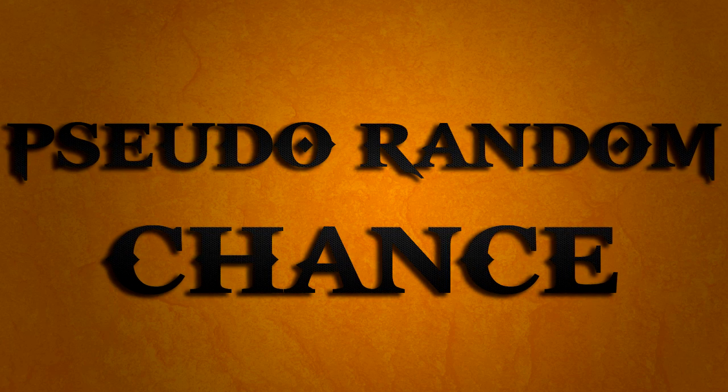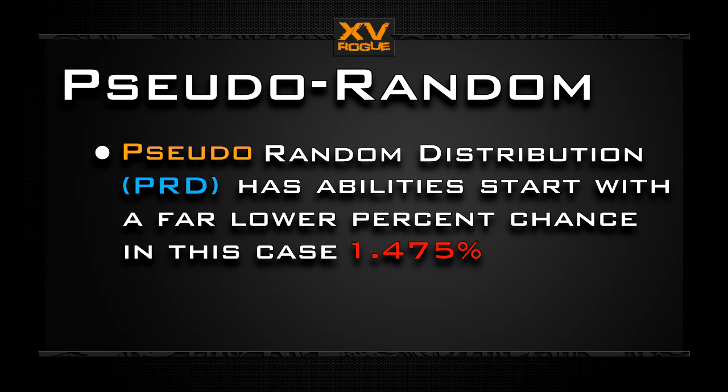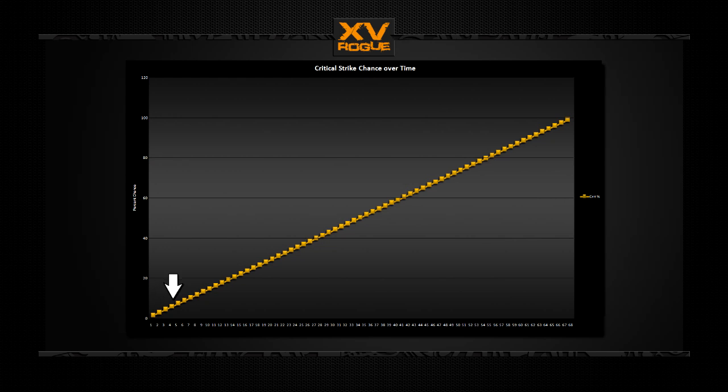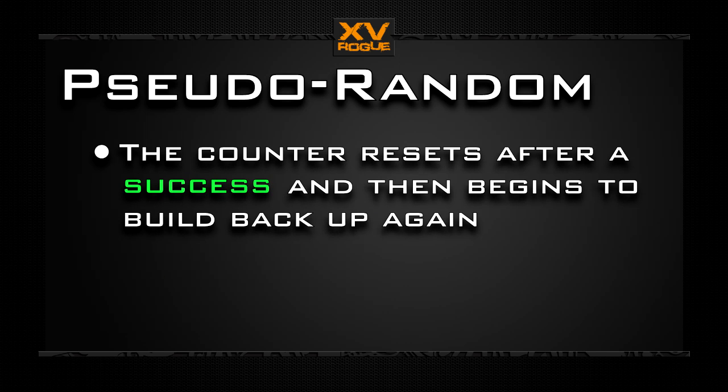This is where pseudo random chance comes into play. Instead of having a 10% chance to crit, Chaos Knight actually begins with only a 1.475% chance. This percentage then increases by the same amount on each consecutive attack that fails to crit until the chance exceeds 100%. Conversely, after successfully critting, whether on the first hit or the 67th in this case, the counter is reset.